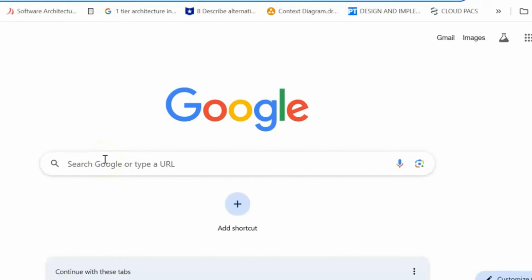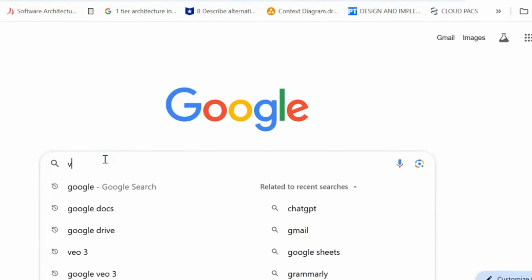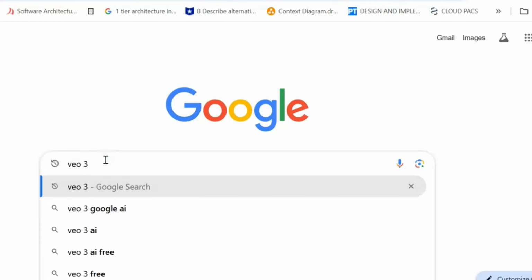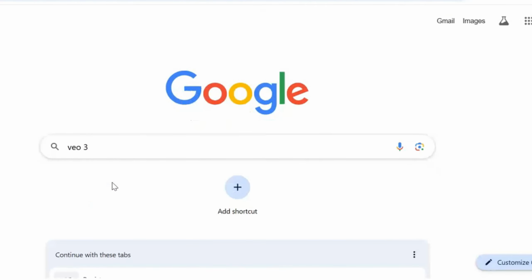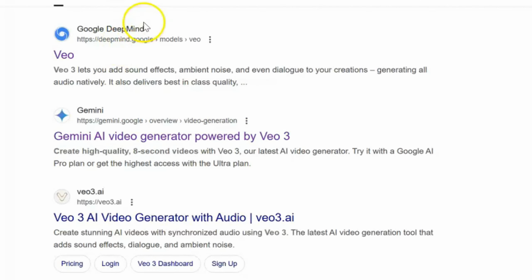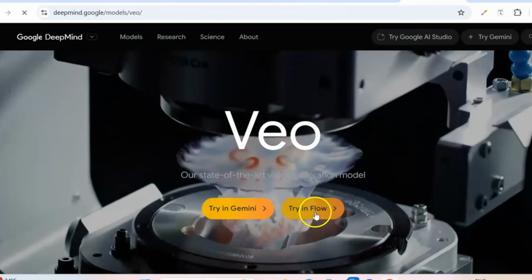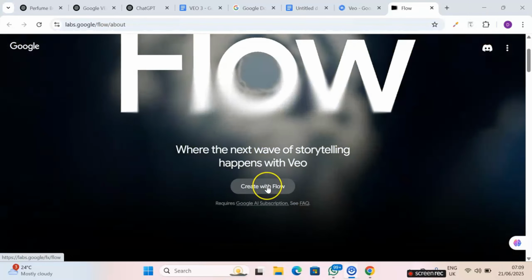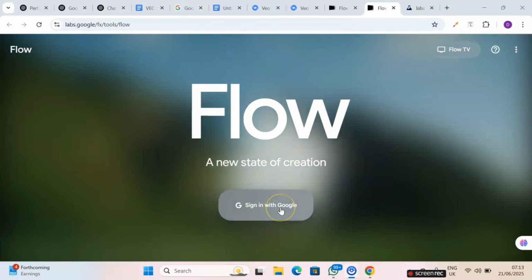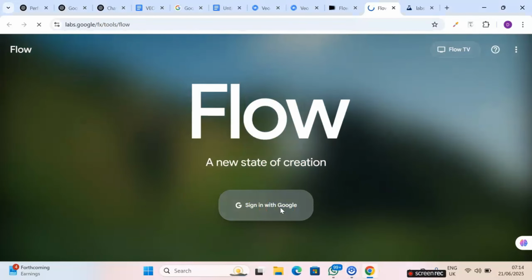Now to generate the video, we'll head over to Google and type VEO3. All right, VEO3. Then this first option here, Google DeepMind, is what we're going to be choosing. So I'll just tap on it. And we are going to see this. Click on Try in Flow. Click on Create with Flow. Click on Sign in with Google.